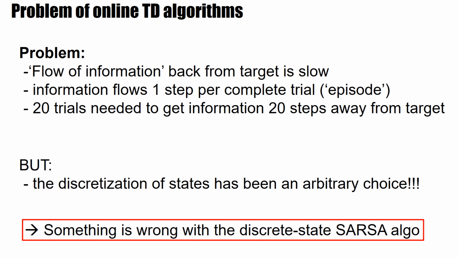So the flow of information back from the target is slow. The information flows 1 step per complete trial, per episode. But that means we need 20 trials to get the information 20 steps away from the target. But the world is continuous. The discretization that we took has been a completely arbitrary choice. And that means something is wrong, because it should not depend on our choice of discretization whether information arrives after 20 trials, after 50 trials, or 100 trials.